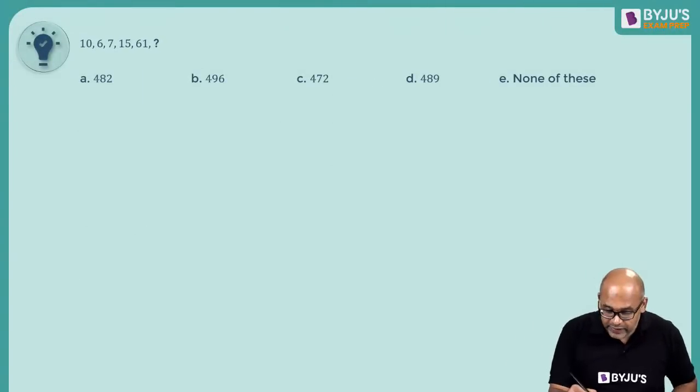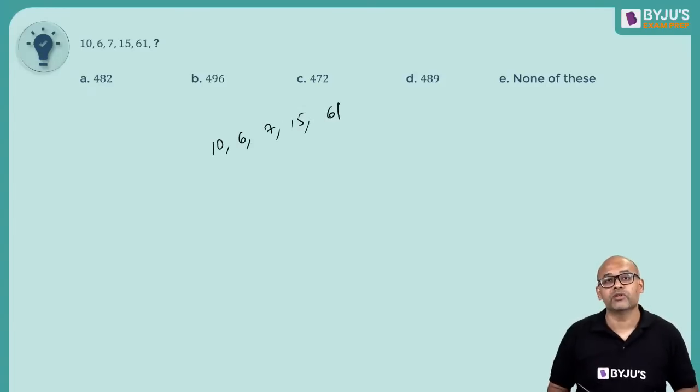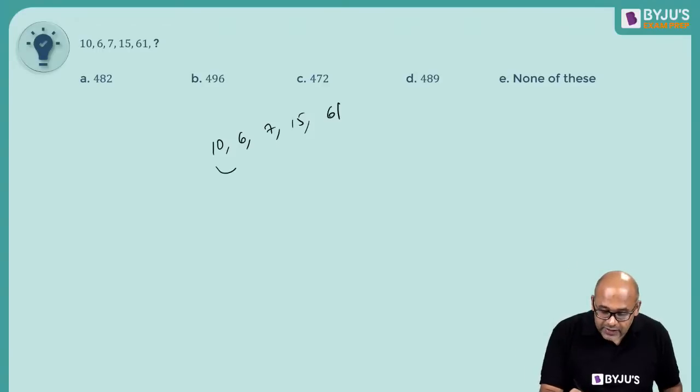So here we have the series 10, 6, 7, 15, 61, and then a question mark. Let's identify the pattern. This is basically a difference of 4.